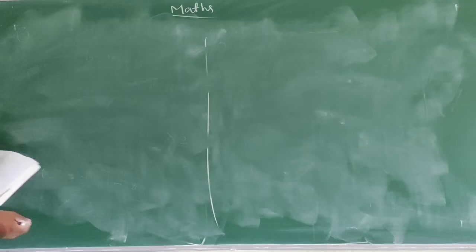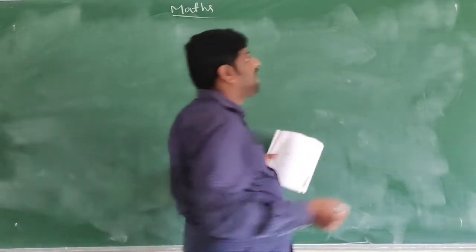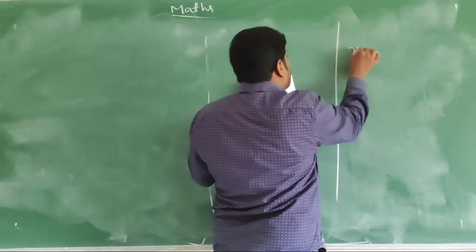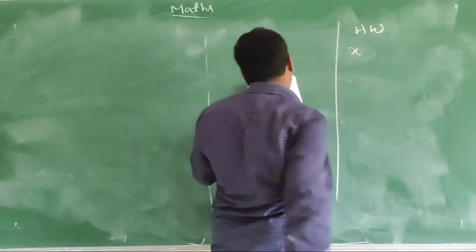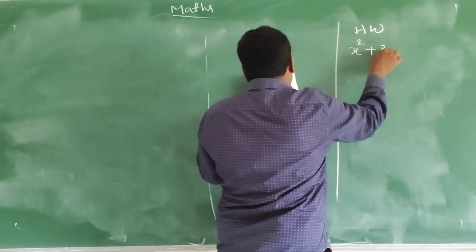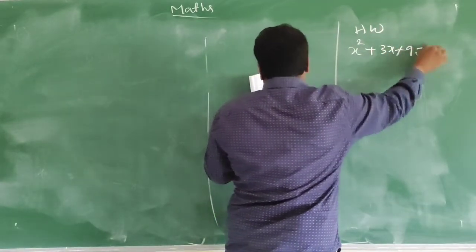That is the same problem. I will give one homework problem you have to solve. That is the same type of problem. x square plus 3x plus 9 is equal to 0.